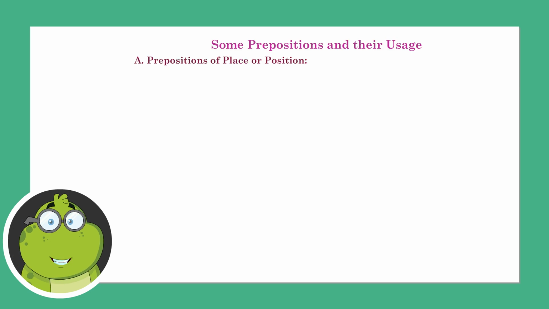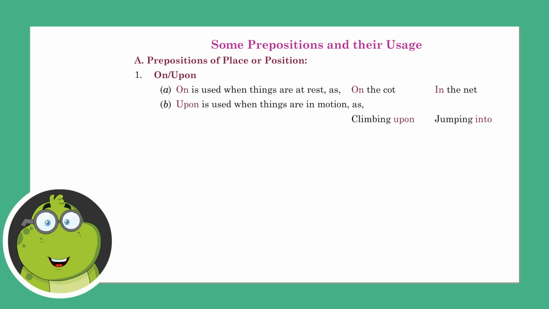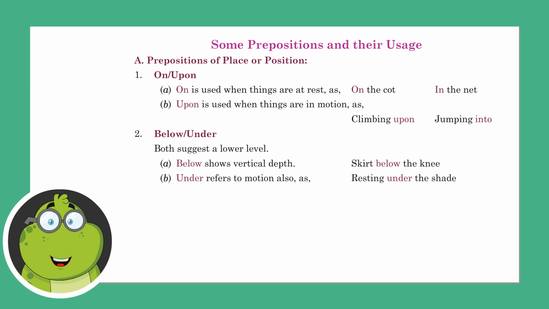Prepositions of place or position, on or upon. On is used when things are at rest, as on the cot, in the net. Upon is used when things are in motion, as climbing upon, jumping into. Below or under, both suggest a lower level. Below shows vertical depth, skirt below the knee. Under refers to motion also, as resting under the shade.